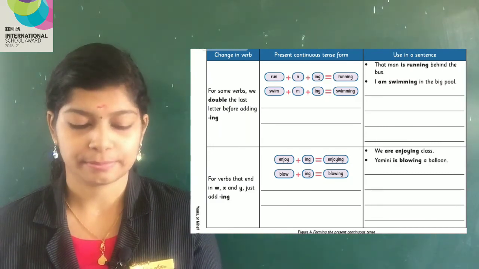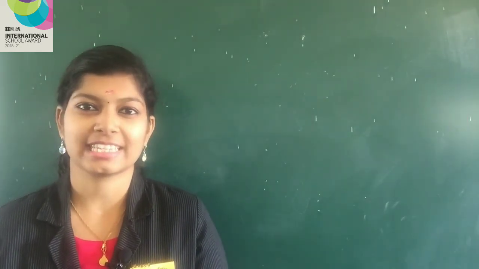It is blowing. So I hope you are clear with present continuous tense. Look at the examples that we learned today. Copy this to your notebooks and learn well.